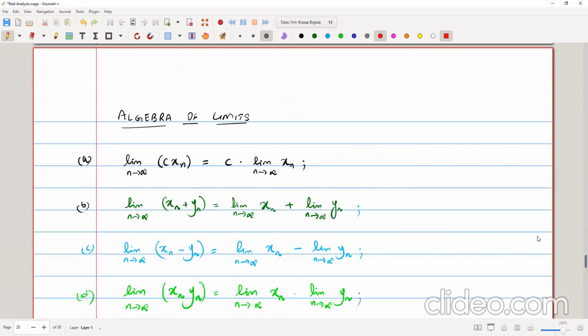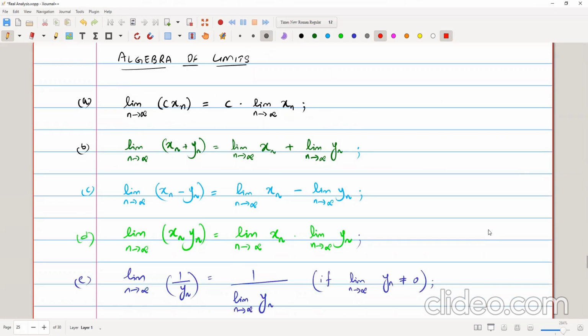Now I'll talk about the algebra of limits. This is a very important topic. So the limit as n tends to infinity of some constant c times xn: we can take out the constant and apply the limit onto the sequence directly. So we can say that the limit and constants are interchangeable. We can just take the constant outside.